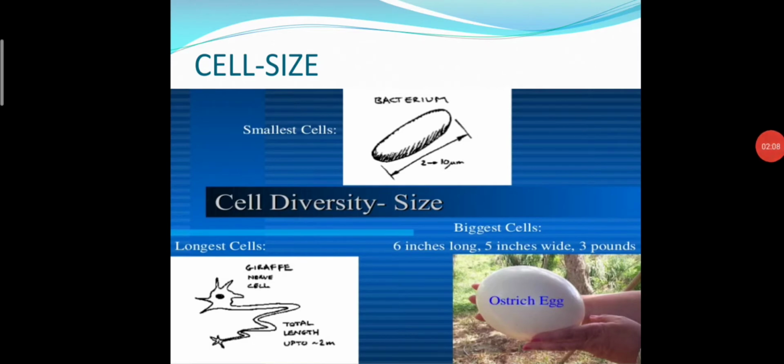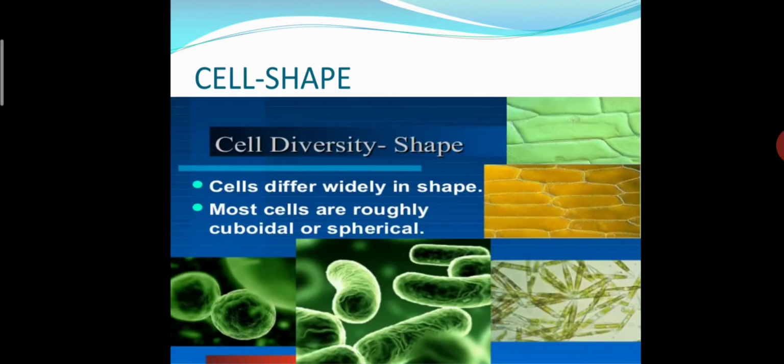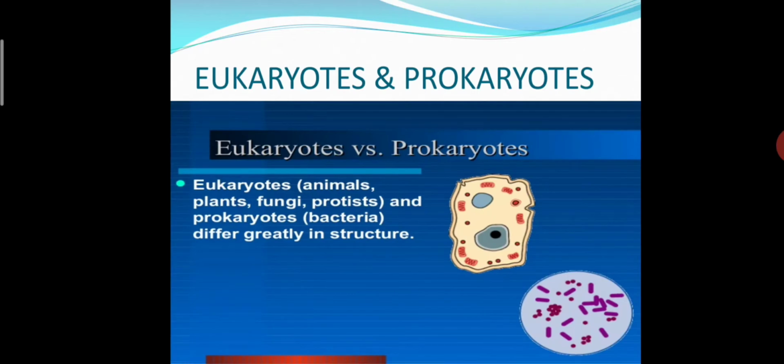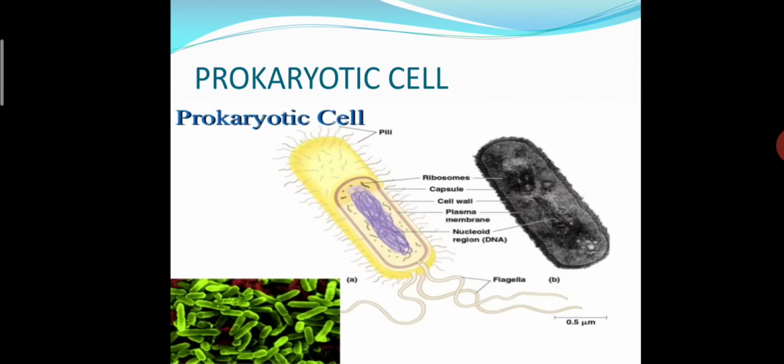So we were discussing our cell size, and we have seen that there is variation in cell size. Cell shapes also differ from each other. Most of the cells are roughly cuboidal, spherical and smooth. After that we learned about cell diversity in internal organization. In that part we learned that the nucleus is present, some organelles are present, and there are eukaryotic and prokaryotic types of cells. We learned what eukaryotic and prokaryotic cells are, and the difference between them through a diagrammatic representation.